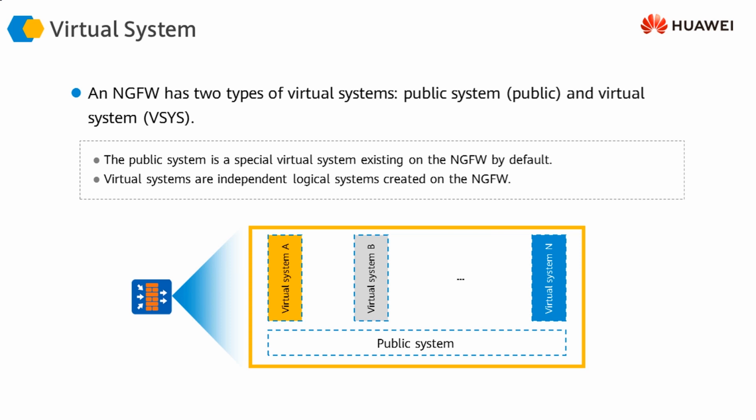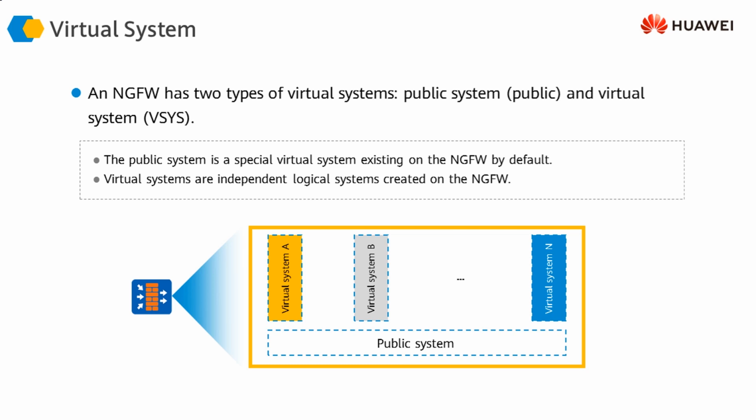Even if we do not create any virtual systems, even if we use the firewall as purely a physical firewall, we can say that the firewall is working with a single system, and that system is the public system. All the configuration that we do on the firewall is actually being done on the public system.